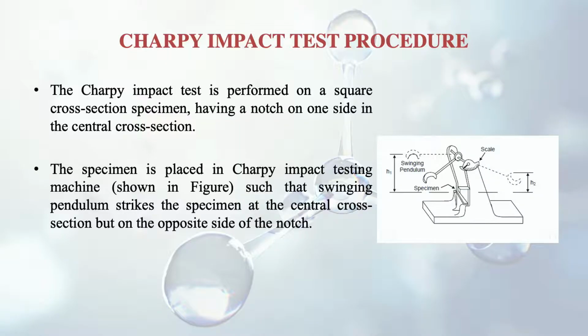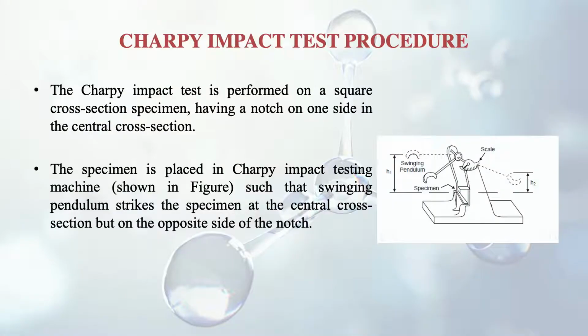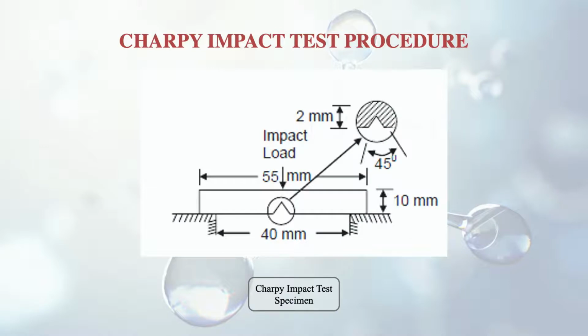The specimen is placed in the CHARPY impact testing machine. This square cross-section specimen is placed in the machine and it is simply supported. Further, what will happen? There is a swinging type of pendulum. This pendulum will hit or strike the specimen at the central cross-section but on the opposite side of the notch. So here is the specimen. You can see here, it will be more clear to you. It is a rectangular type of piece, but its cross-section is square, as I told you earlier. So in the figure you can see we use a standardized type of component.